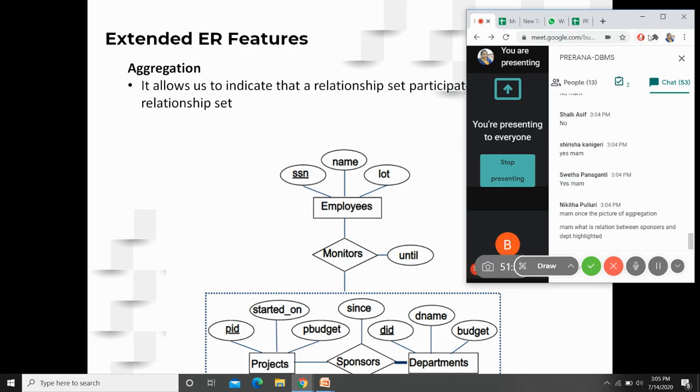Ma'am, what is the relation between sponsors and departments? Yeah, here we have represented that using a total participation double line. All the departments are sponsoring to one project or the other. So it is a total participation from the departments into this sponsors relationship.